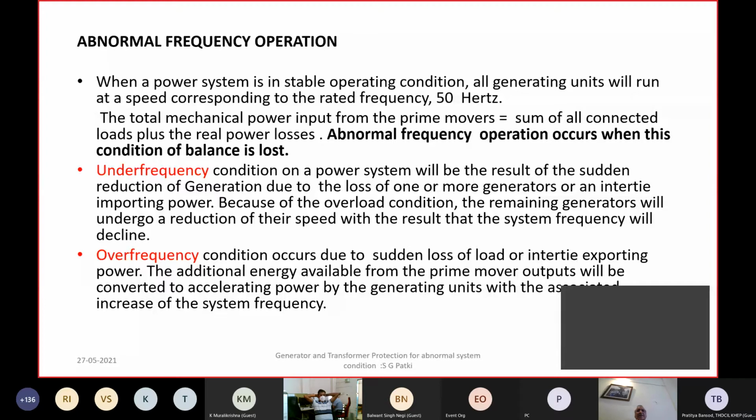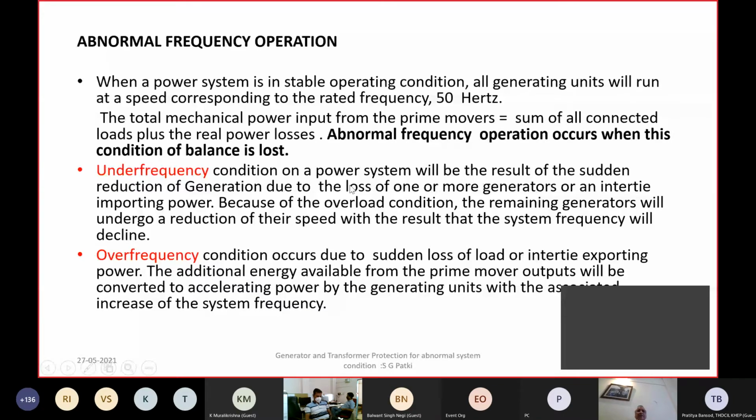If frequency doesn't stabilize, then you have load shedding schemes. Load shedding schemes basically ensure that there is a generation and load balance, so that the frequency fall can be arrested.